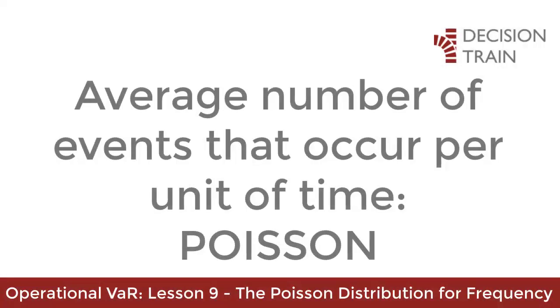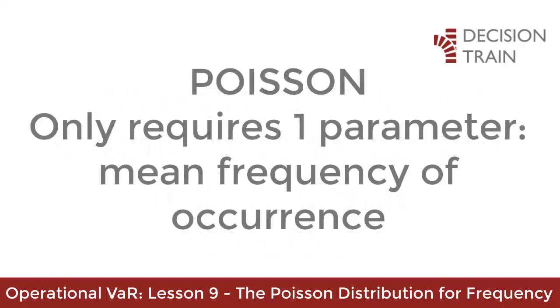If we do not know the number of elements subject to a certain risk, but instead have information about the average number of events that occur per unit of time, we could use a Poisson distribution to count the number of elements that could probabilistically occur. A Poisson distribution only requires one parameter, the mean frequency of occurrence.